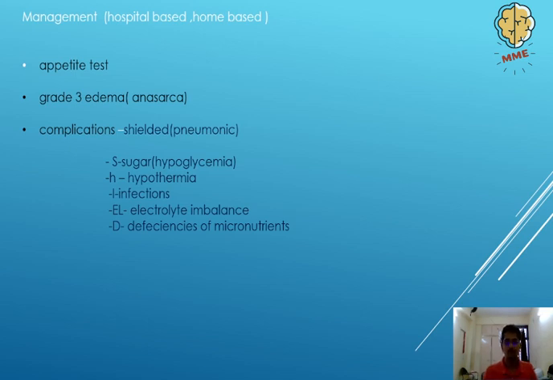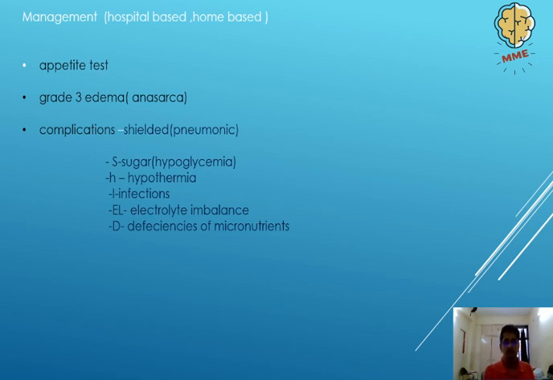Now, out of all of these complications, the most severe or the main causes for the increased mortality in this condition are hypoglycemia, hypothermia and infection, which generally occur as a triad. Okay, so let's look at things.